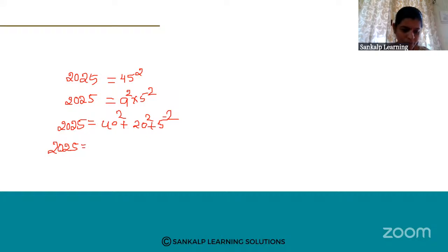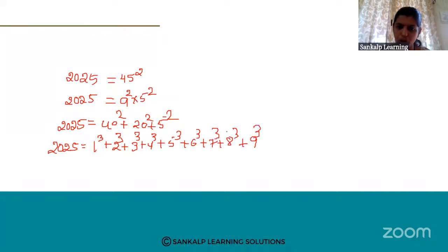And also 2025 is the sum of cubes of nine numbers, that is 1 cube plus 2 cube plus 3 cube plus 4 cube plus 5 cube plus 6 cube plus 7 cube plus 8 cube plus 9 cube.